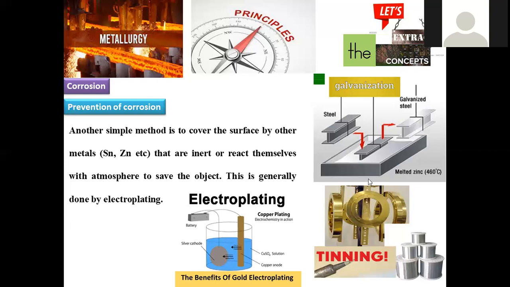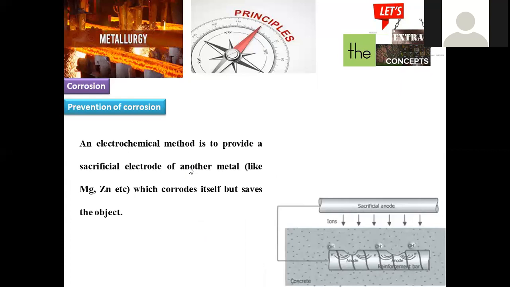Electroplating can be applied for coating zinc and tin on the surface of steel articles in order to avoid corrosion. And an electrochemical method is to provide a sacrificial electrode of another metal which corrodes itself but saves the object. This is another method we can apply, especially in marine regions. We can apply this sacrificial anodic protection process, where one metal itself is involved in corrosion, but the entire base metal gets protected. That is said to be a sacrificial electrochemical method to protect the base metal, right?